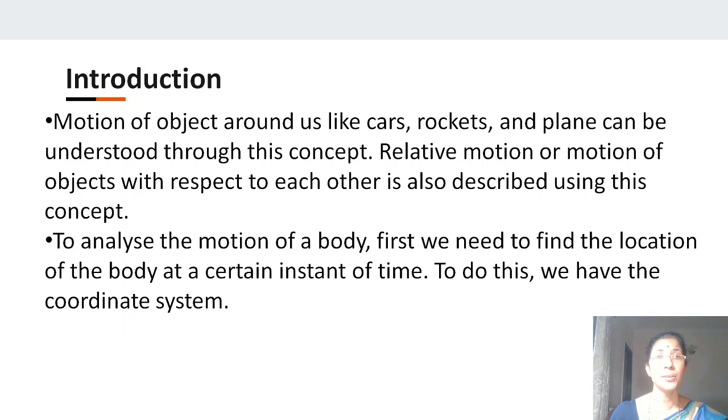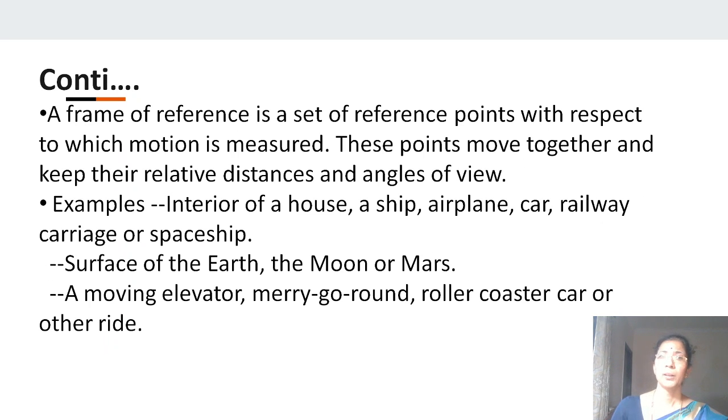What is a coordinate system then? The coordinate system is a method of observing the position or the location of a body on the earth. A frame of reference is a set of reference points which is used to determine the position or the velocity under a certain frame. Examples of frames of reference are the interior of a house, an aeroplane, a car, etc.